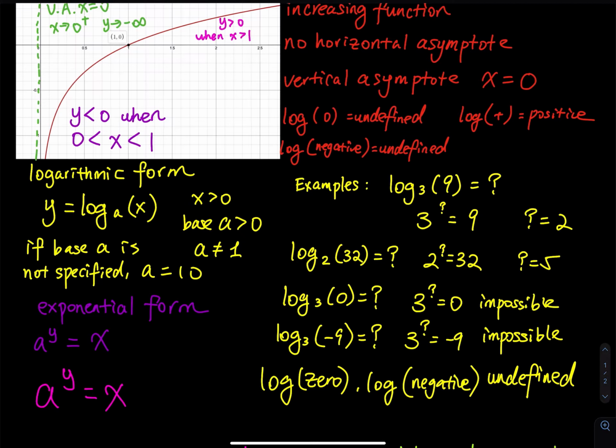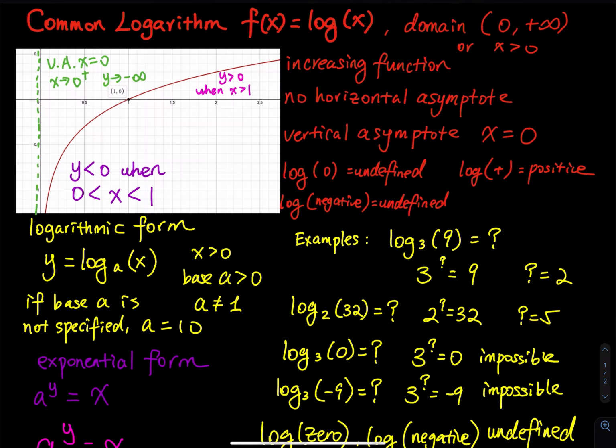Let's plug in a few numbers into the log function to see what happens. First of all, how about log base 3 of 9? What is that equal to? This is in logarithmic form. The first step is you have to state the base. The base is equal to 3, and then you raise it to whatever power is on the other side of the equal sign, that is equal to 9. In this one, clearly the unknown quantity is equal to 2, because 3 squared is equal to 9.